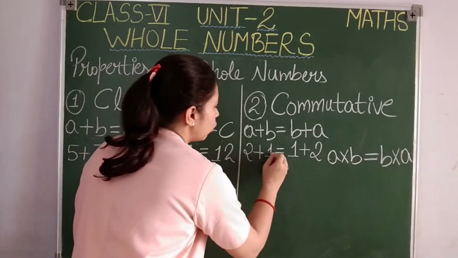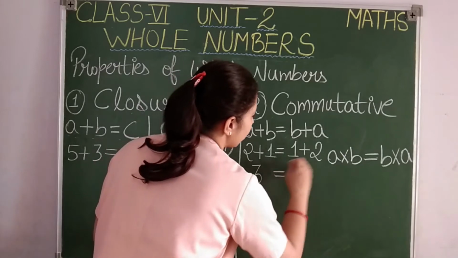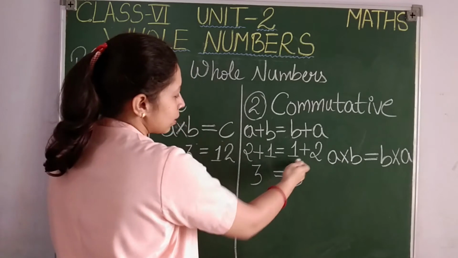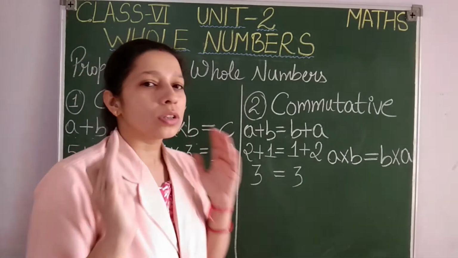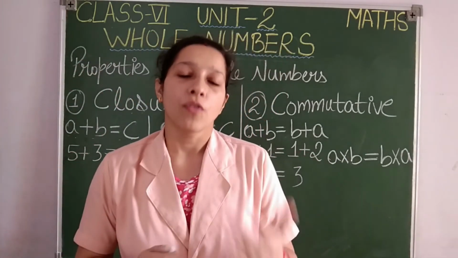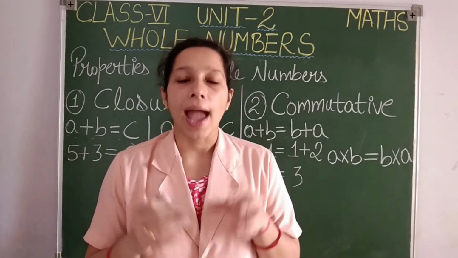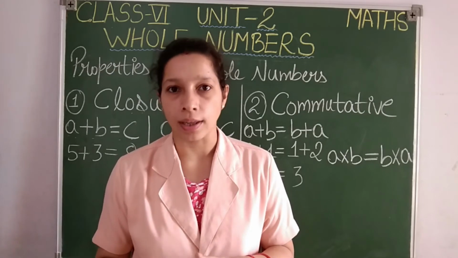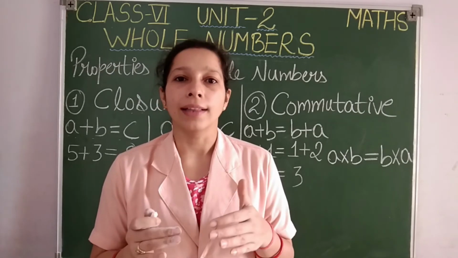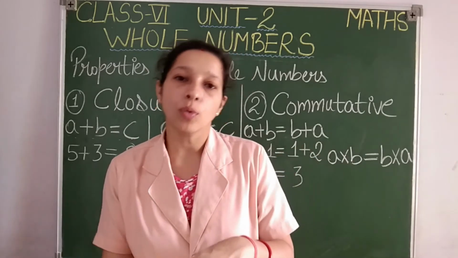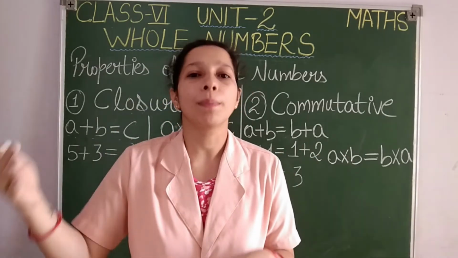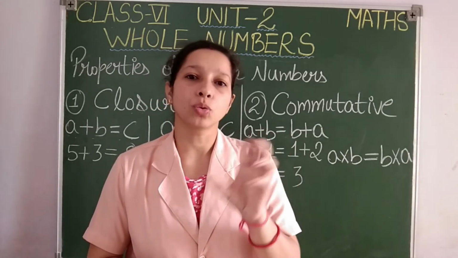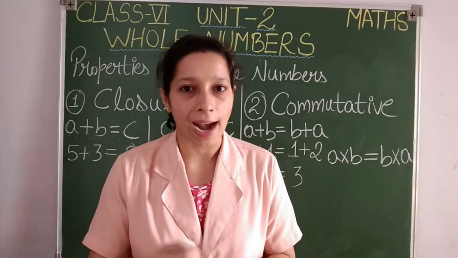Now see, 2 plus 1 is how much? 3. Again 1 plus 2 is how much? 3. Result is same, na? 2 plus 1 is equal to 1 plus 2. Here 3 is equal to 3. So students, commutativity property for addition states that you can add the whole numbers in any order. It will not change the result. Either you can add A plus B or you can reverse and add B plus A. The result is going to be same only. So commutativity property means to change the order of whole numbers and add or multiply.